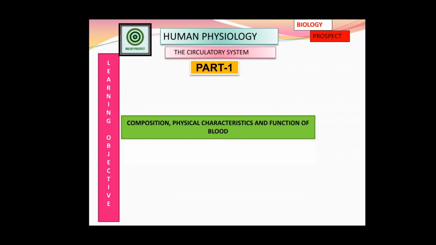So today our topic is the composition, physical characteristics and the function of blood. Before we start, we will get a little bit of knowledge about our different circulatory fluids and their function. Friends, not only the human body but all living organisms need a regular supply of oxygen and nutrients to stay alive.